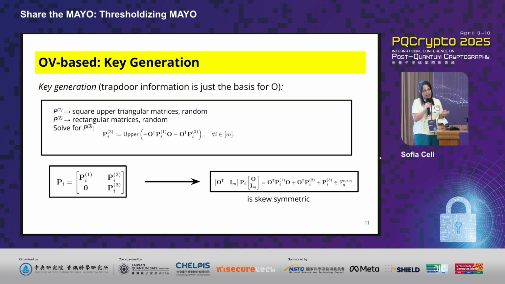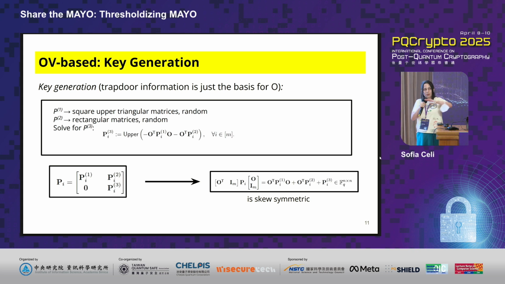In these kinds of schemes, you're going to have three procedures, as in any signature scheme: key generation, signature, and verification. In threshold, we're mostly interested in key generation and signature. In key generation, essentially how you do it in these schemes is that you first sample a matrix that we're going to be calling O, and then with that specific O, we're going to be creating our public key that we call P.